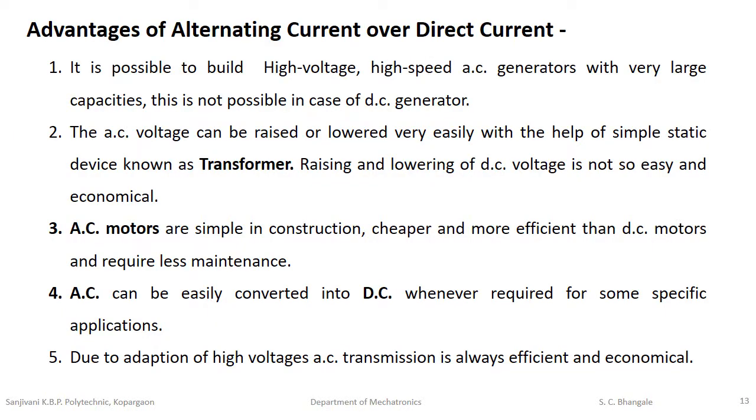Now we'll see the advantages of alternating current over direct current. First advantage: it is possible to build high voltage, high speed AC generators with very large capacities. This is not possible in the case of a DC generator. The AC voltage can be raised or lowered very easily with the help of a simple static device known as a transformer.